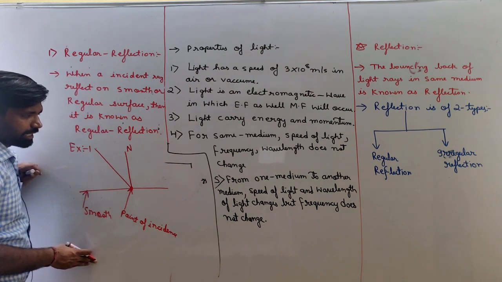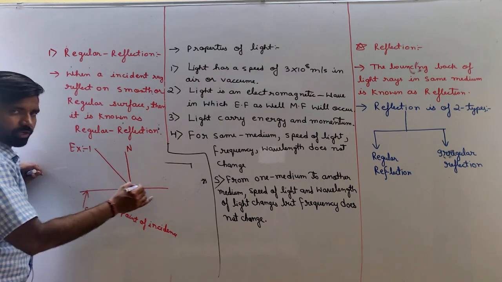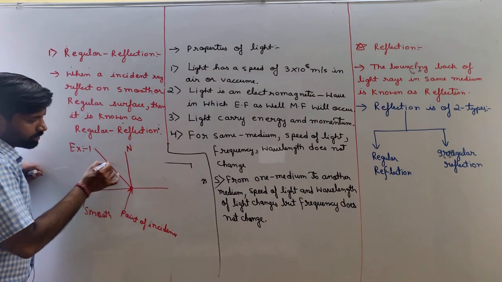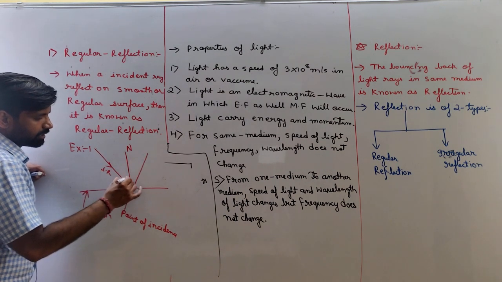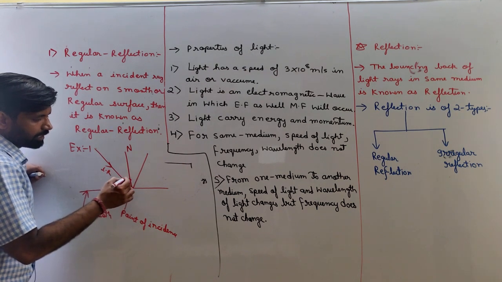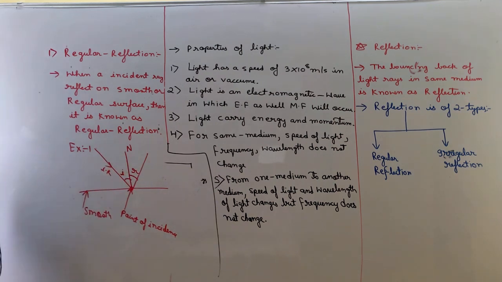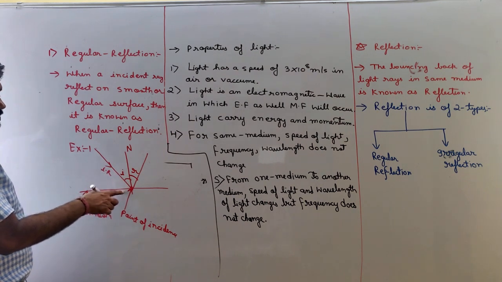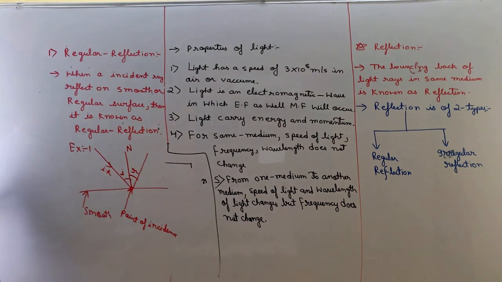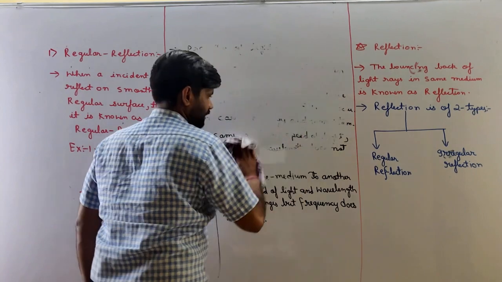Normal makes an angle of 90 degrees to the horizontal surface. So this is an incident ray, and after reflection it moves with an angle theta. This is the angle of incidence, this is the angle of reflection. Okay, clear? So this surface is smooth. If the incident ray is incident on a smooth surface, then the reflection is known as regular reflection. Understand? So our next definition is irregular reflection.